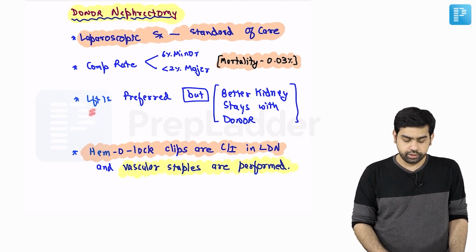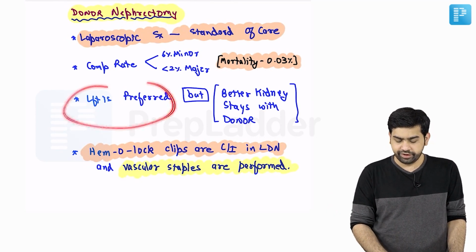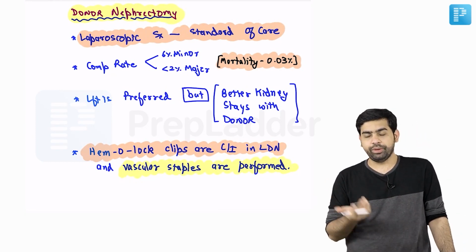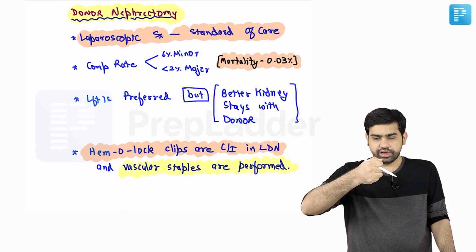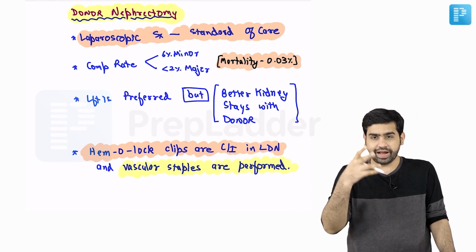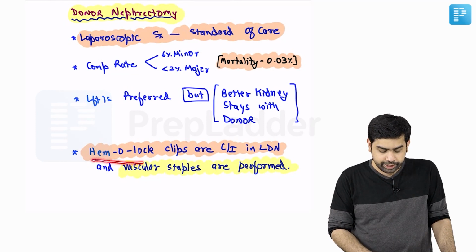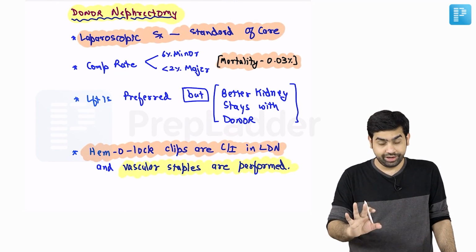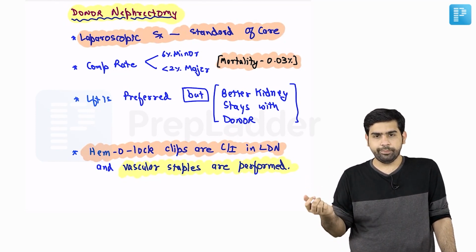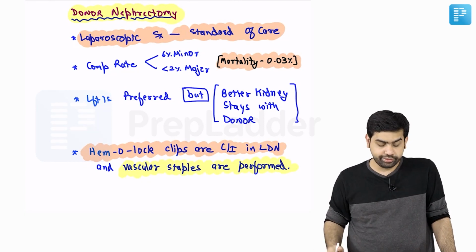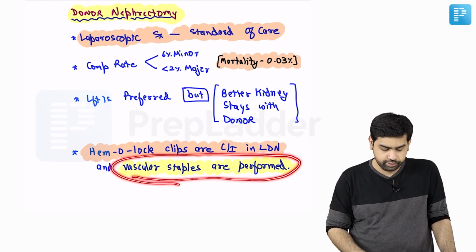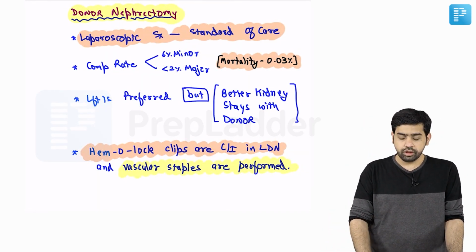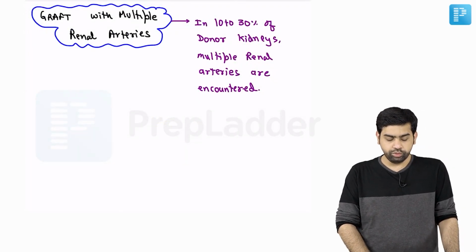Now, I already told you that the left is preferred, but again, the better kidney stays with the donor. And this is something you might remember. When you are clipping the hilum of the kidney because you want to resect it, Hem-o-lok clips are contraindicated. Hem-o-lok clips, which we usually use in surgery, are contraindicated because studies have shown that they might slip off. What do we go ahead with? A vascular stapler. Vascular stapler is preferred for donor nephrectomy. Does it make sense, guys?